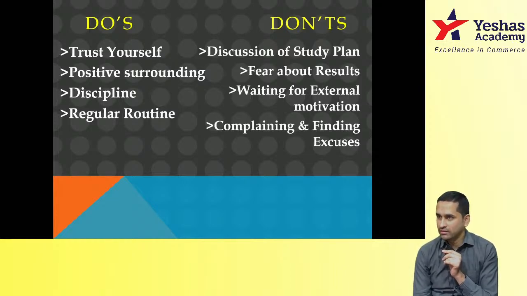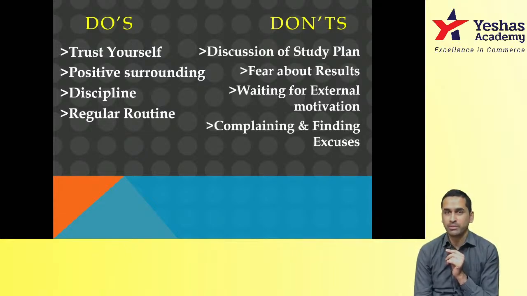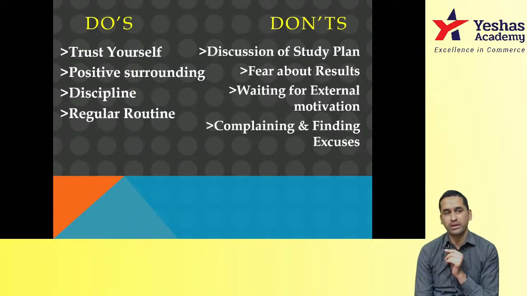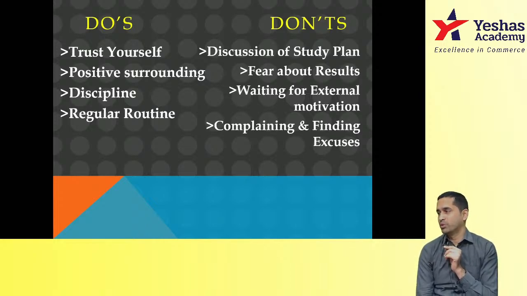When she was attending the class on the first day itself, she sent me a message: sir, last time I scored only 36. This time I've taken it as a challenge. I will score. Give me the target. I said 80 plus. She added some GST and scored 91. And then she sent me the same screenshot once again: sir, I told you I'll score 80 plus. I've scored 91. If you don't trust, if you don't believe in yourself, nobody's input is going to help you.